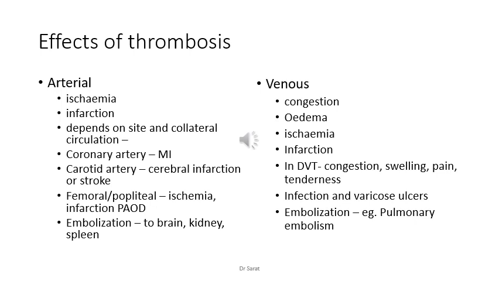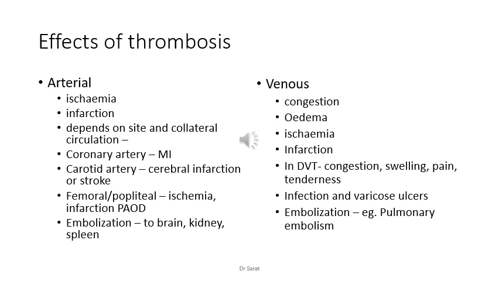If in a coronary artery, it can produce a myocardial infarction. If in a carotid artery, it can produce a cerebral infarction or stroke. If the thrombus is in a femoral or popliteal artery, it can produce ischemia, infection, and peripheral arterial occlusive disease. Then embolization mainly to brain, kidney, and spleen.